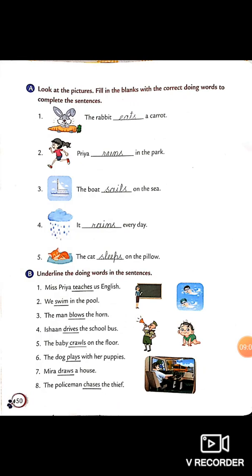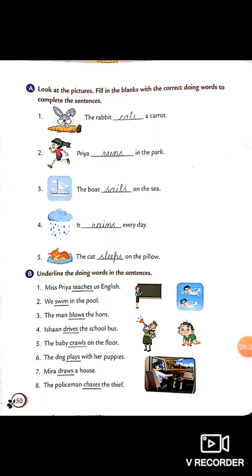Now let's move to the next page. Page 50, Part A. Look at the pictures. Fill in the blanks with the correct doing words to complete the sentences. The rabbit dash a carrot. So, from the picture you can come to know it refers to eat. Okay, the verb eats will come because rabbit is one. So, here with the word eat, s will be added. The word will become eats.